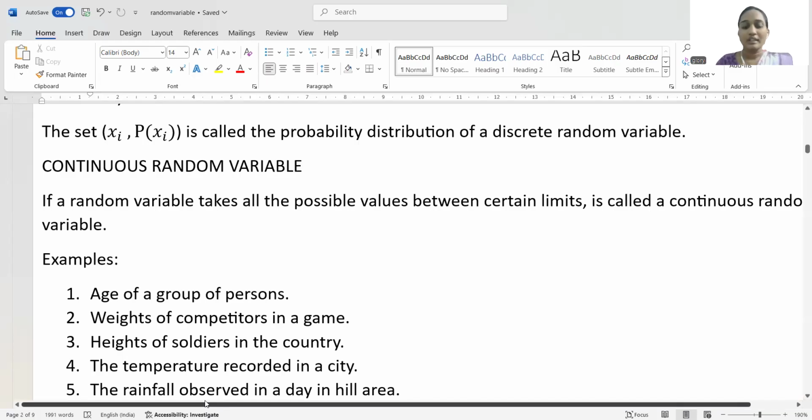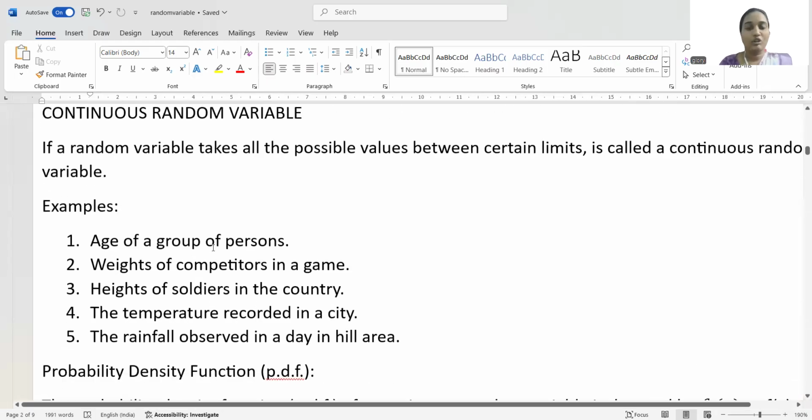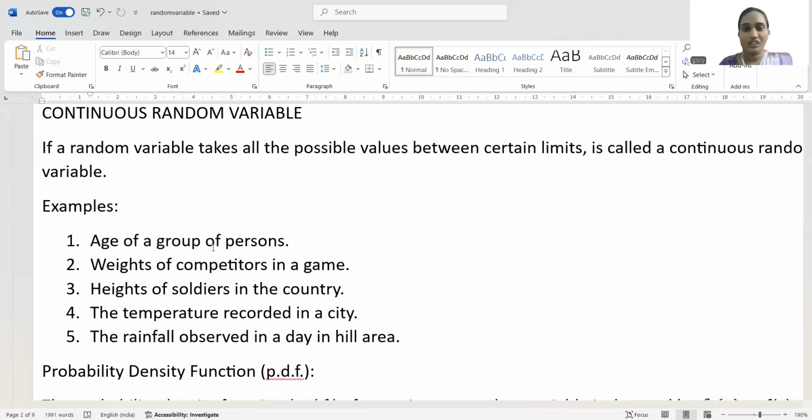That means all the possible values between the limits 30 and 35 degrees; it may take 30.5, 33.2, 34.7, all these values between those limits, when x defines the temperature of a city. So if a random variable takes all the possible values between certain limits, then it is known as a continuous random variable.